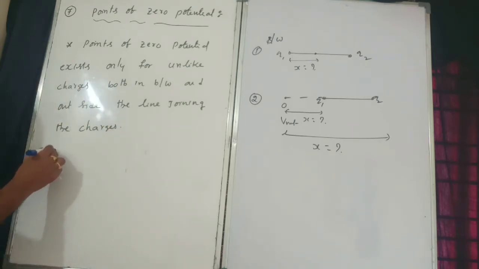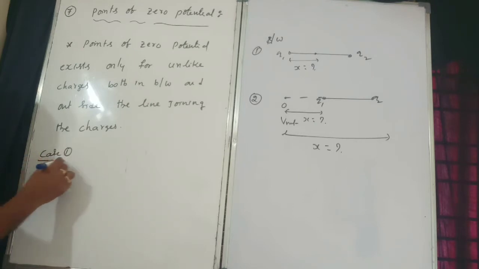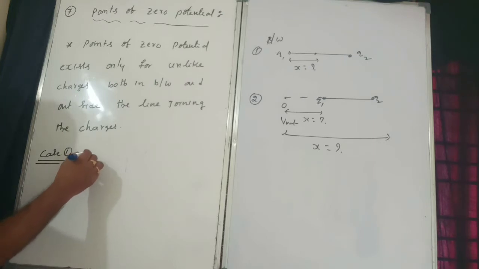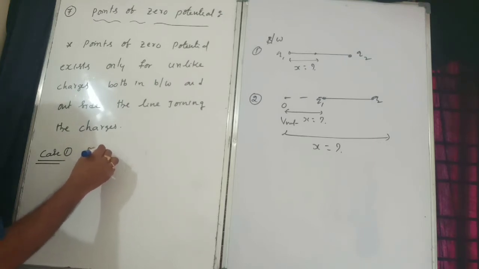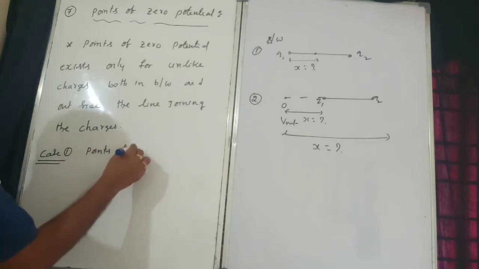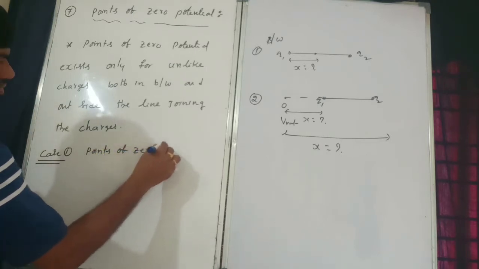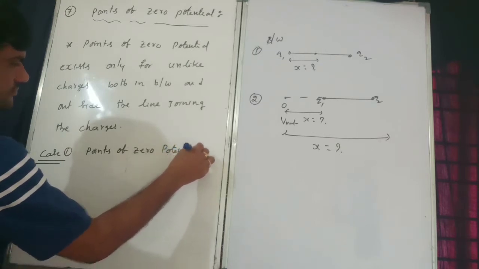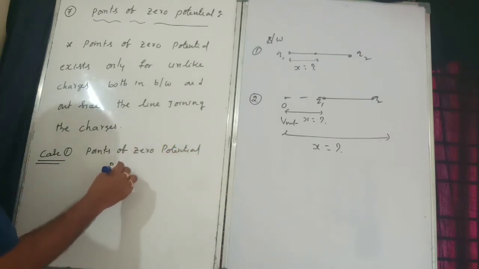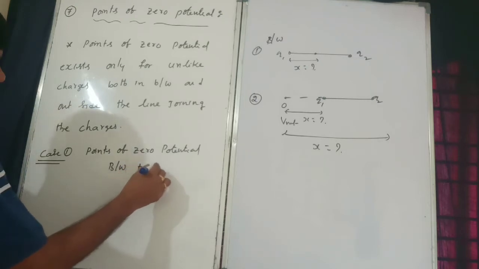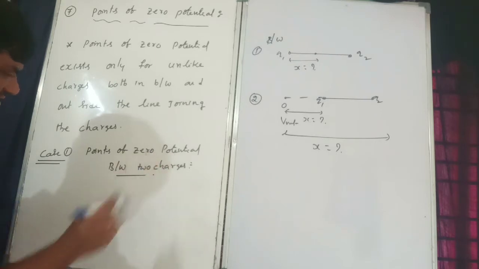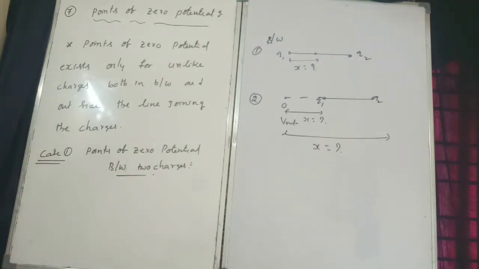So now case 1. Points of zero potential between two charges.